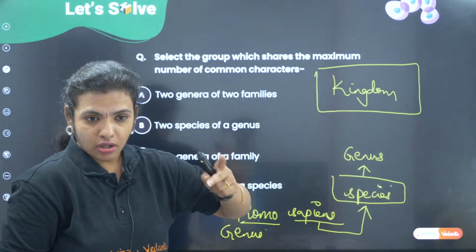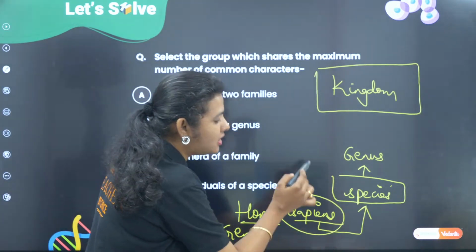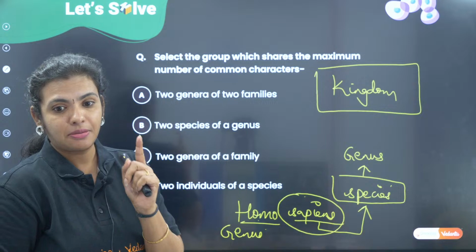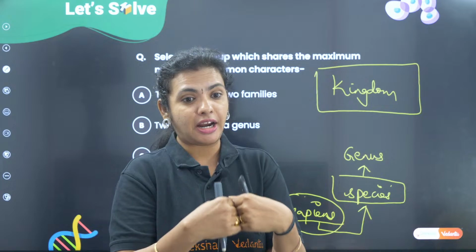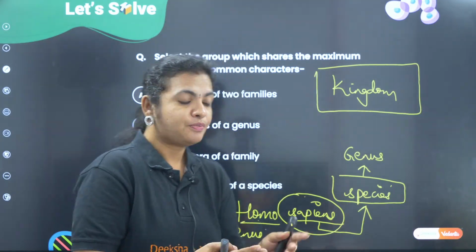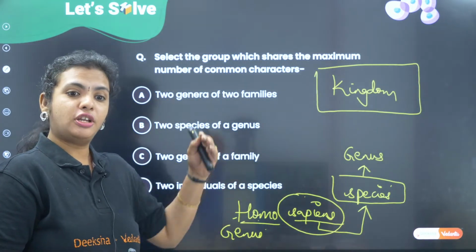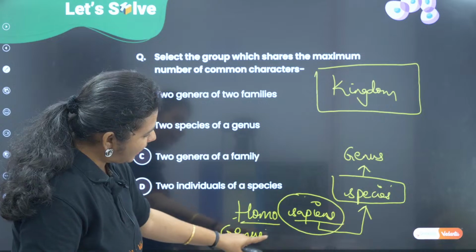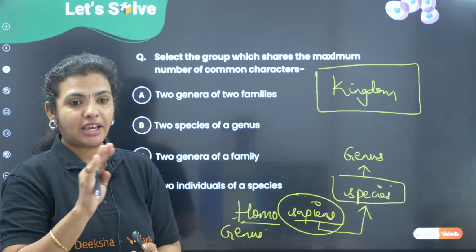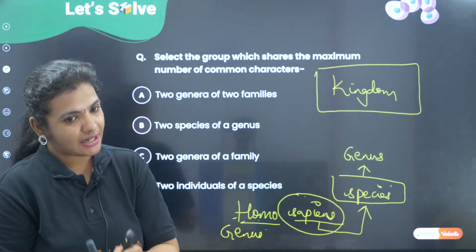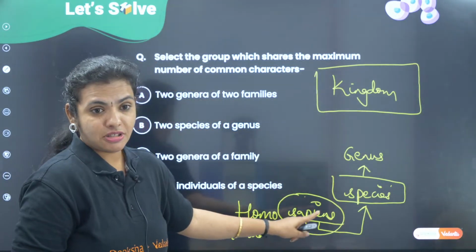So two organisms can mate only if they belong to the same species. A Homo sapiens can mate only with a Homo sapiens. Human beings can mate only with another human being. Correct? We have other species also like Homo habilis, Homo neanderthal. So Homo might be the same, but the species can change. But we cannot mate. A cat can mate only with a cat. A dog can mate only with a dog. That means they all belong to the same species.